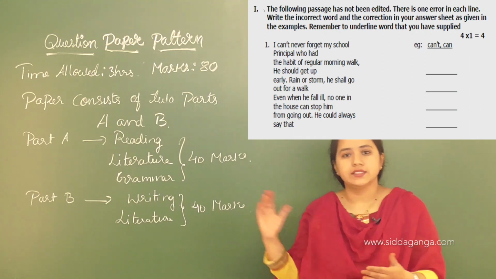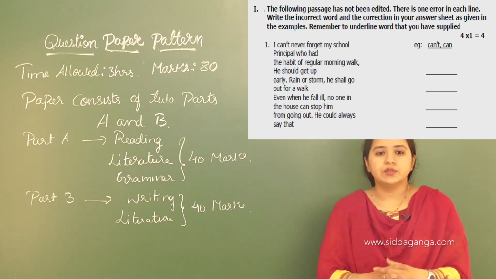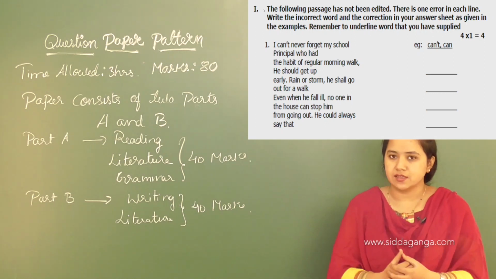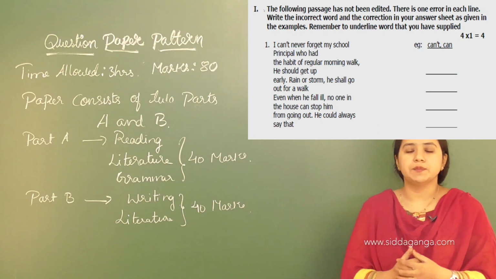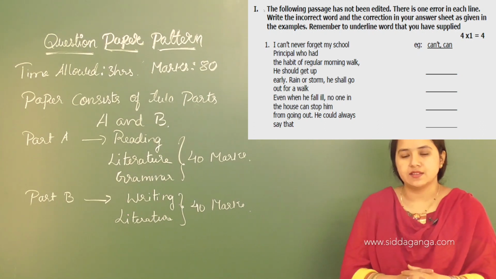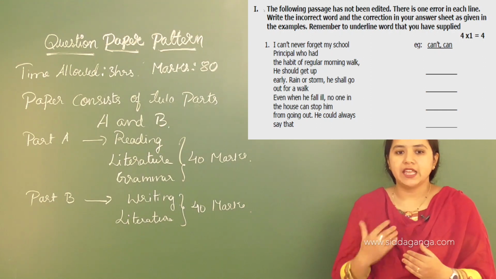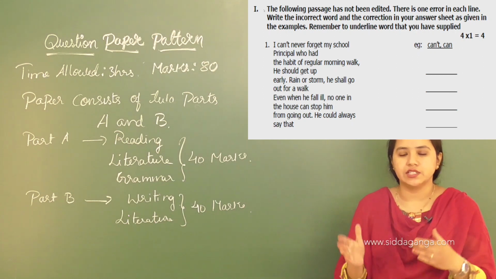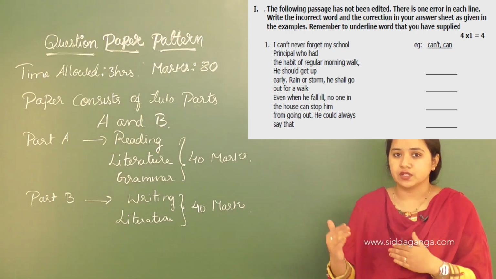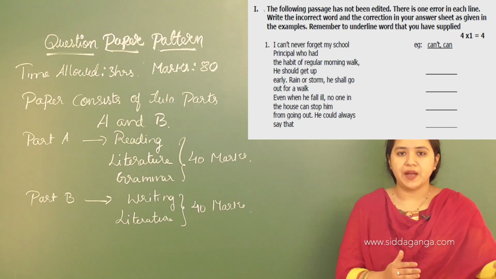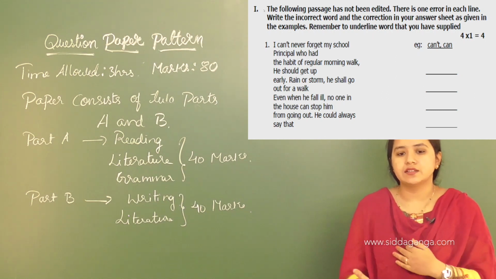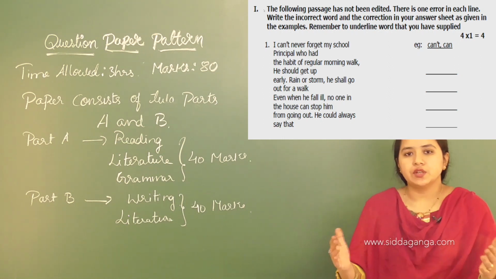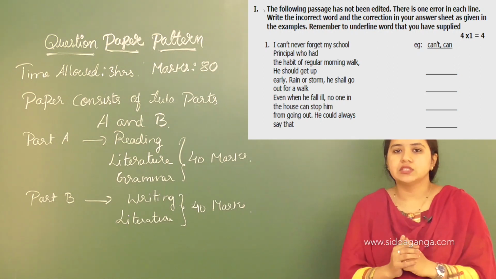Okay, so here is the question paper pattern for you. It is for 80 marks and the time allotment is 3 hours, and the paper consists of 2 parts, that is A and B. In part A you have the sections like reading, literature and grammar, that is for 40 marks, and next is part B, which is writing and literature, and that is for 40 marks. So literature we are not going to discuss.